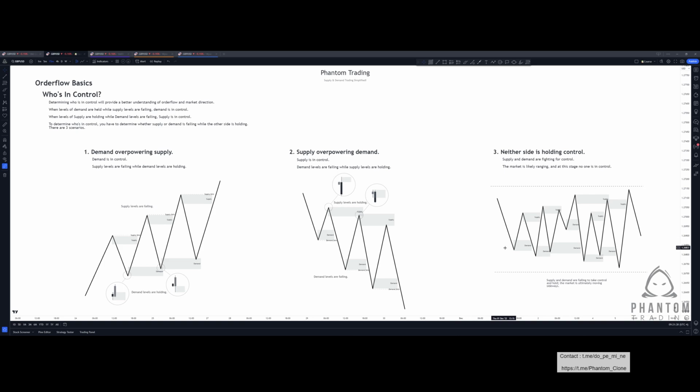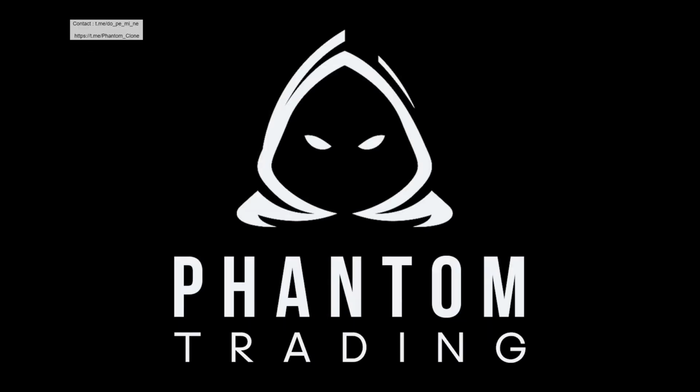If we take it even a step further, we don't necessarily have any true market structure or market direction to work with. But this shows the importance of identifying who is in control and how it links to market structure. If you can understand the overall market structure and add on who is in control with supply and demand, you'll have such a powerful ability to truly understand the market direction and where the market is heading by combining the two.